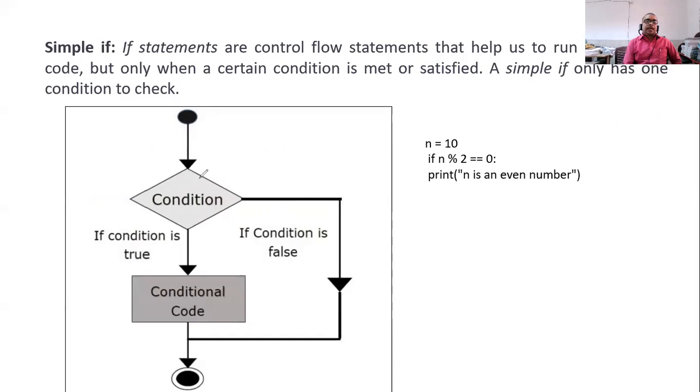You can see here, this is the condition. Condition is shown by this sign. Now, what is the condition here? You can see, if it is divisible by 2, so you can write the condition here: if n percent 2 is equal to 0. So this is the condition. It may have only two answers, that is either yes or no. If it is yes, then this block will be executed.